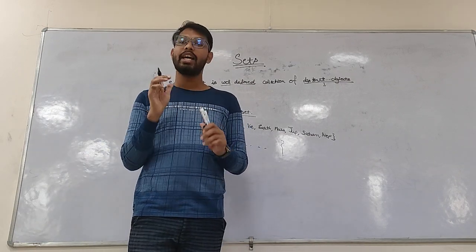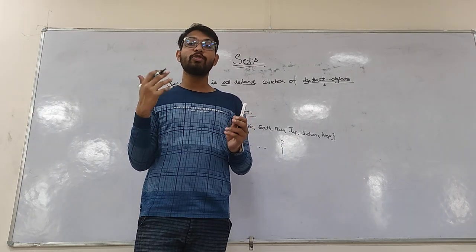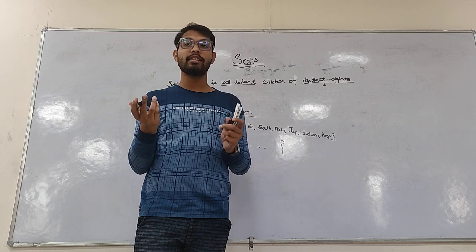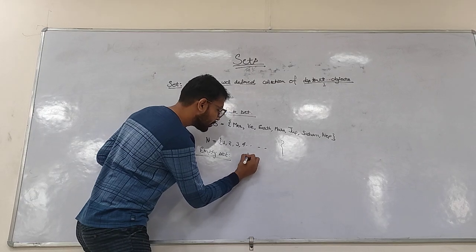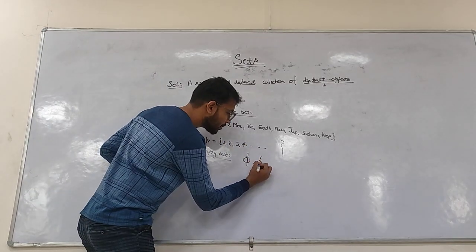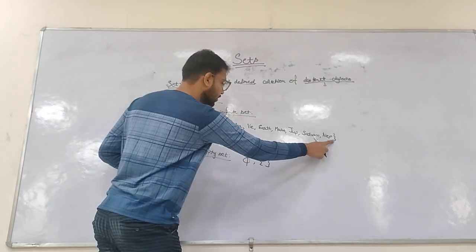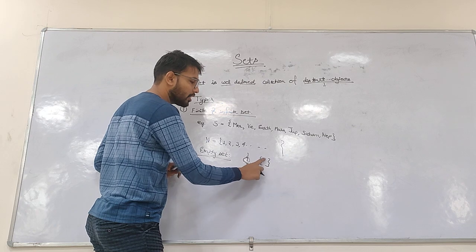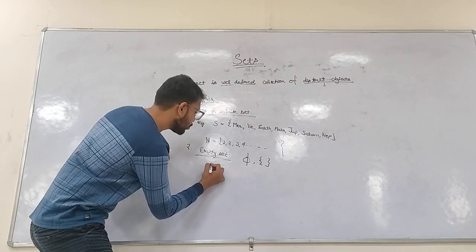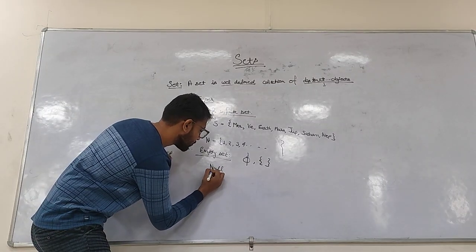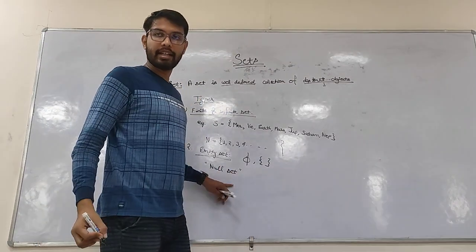What is an empty set? An empty set has no elements. Let's consider an example: think about trying to find the lions in Antarctica. What's the answer? 0. So that's an empty set. It is represented by ∅, or otherwise by empty brackets. This is the same bracket that I have considered here, but there is no element in between. That means it is an empty set. And most importantly, it is also known as the null set.